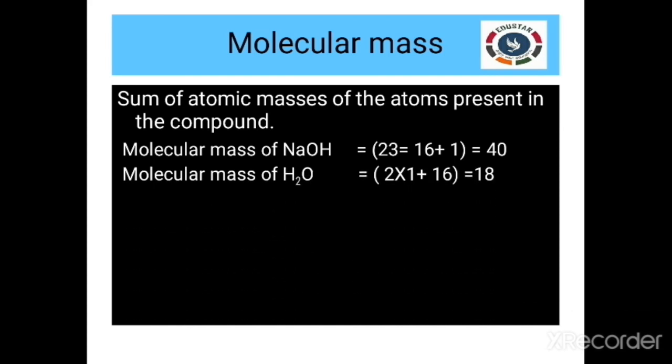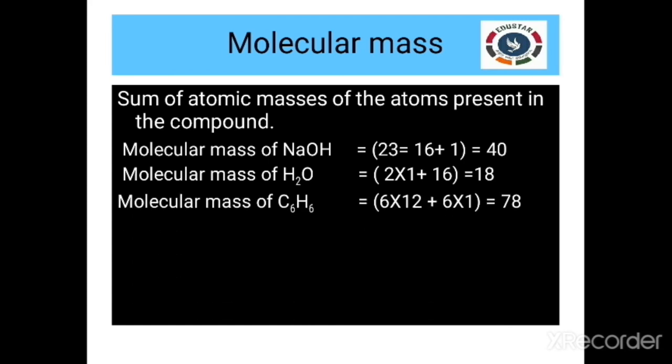The next one, molecular mass of water. Here there are two hydrogen atoms indicated as H2. So 2 into 1. What is the atomic weight of hydrogen? 1. So 2 into 1 plus 16, the atomic weight of oxygen. On summing these, we are getting 18.